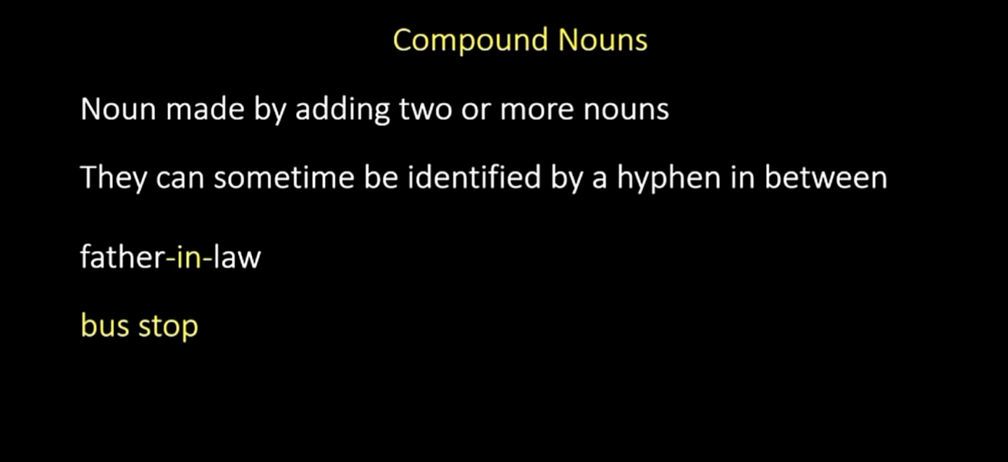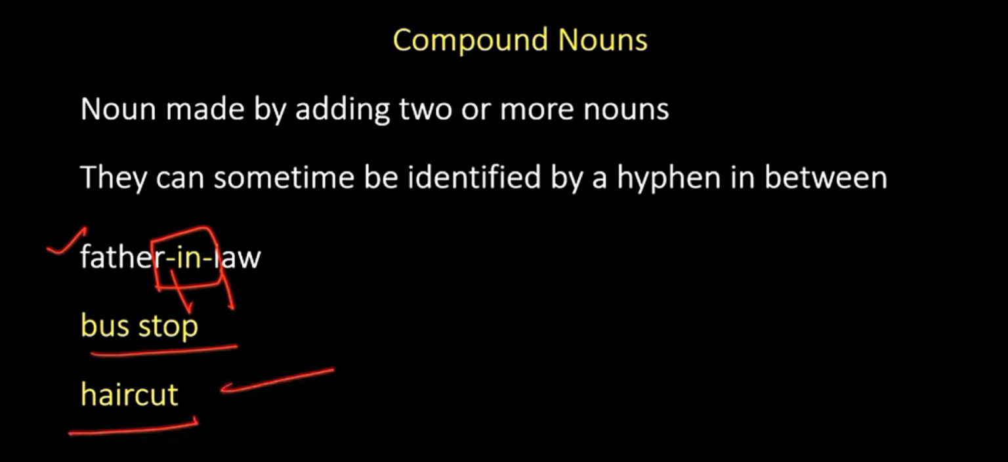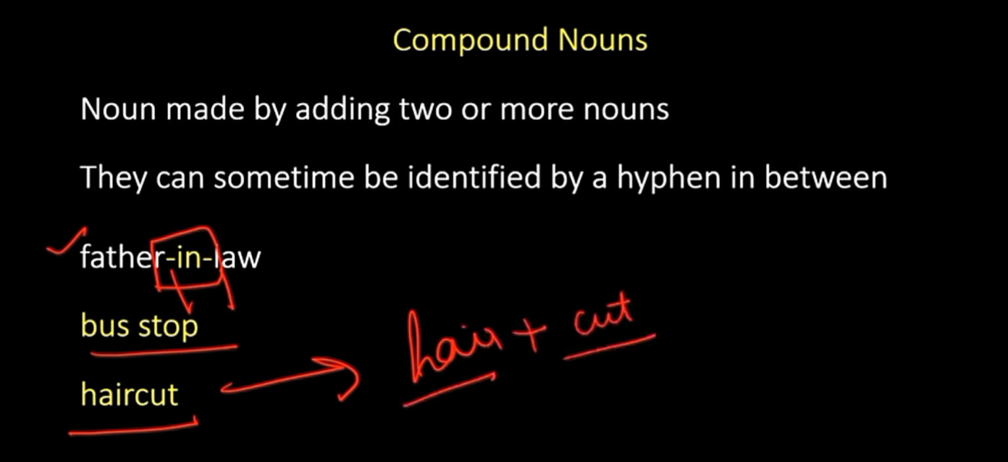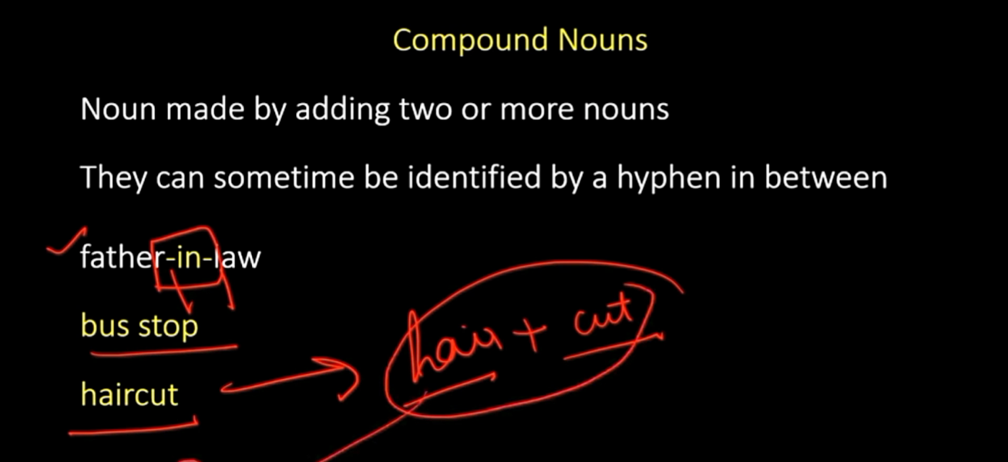Father-in-law, bus stop, haircut. In the first example, you have father-in-law, and the parts were identified with a hyphen in both places. Then comes your bus stop and then comes your haircut. If you segregate this one, it is hair plus cut. Hair was one noun, cut was another noun, and when I combine them together, I got haircut, which is your compound noun. That's correct.